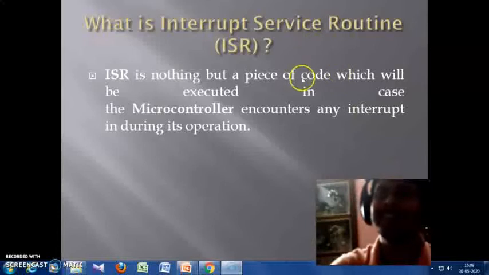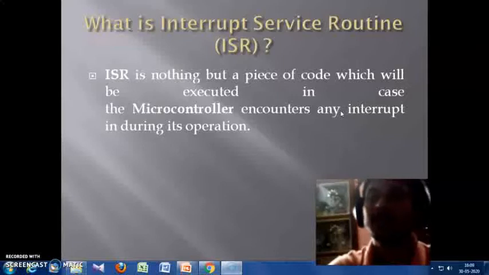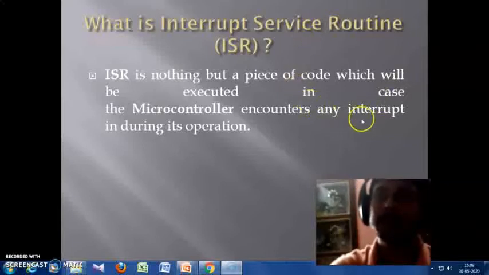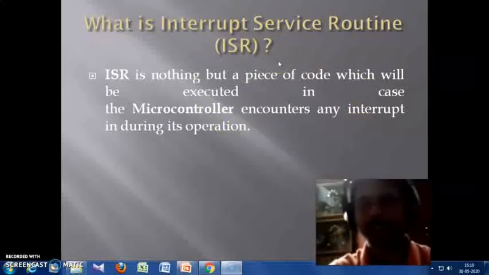After the interruption, this program will be executed by the microcontroller. So this code is called the ISR or interrupt service routine.